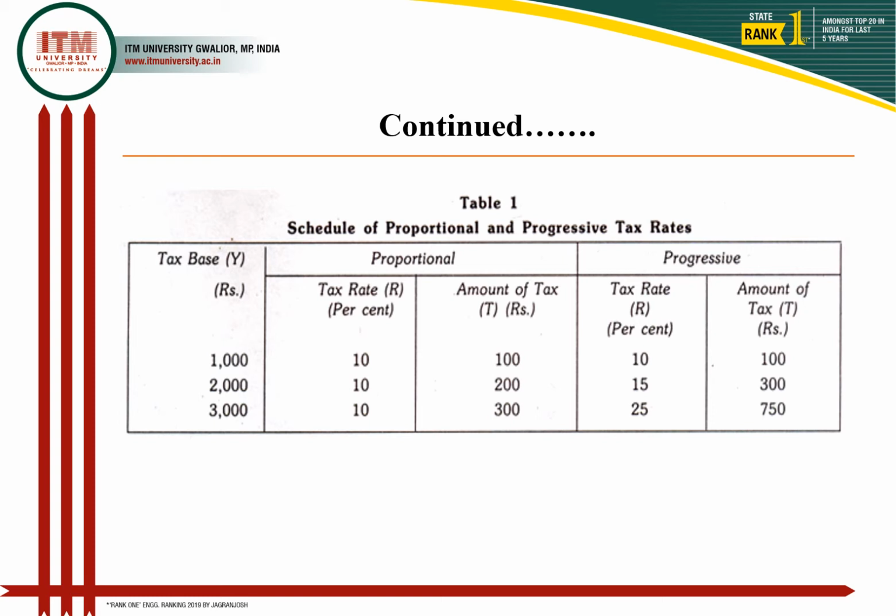So this has increased the amount of tax to 300, while when again the 1000 tax base has increased, the tax rate has increased from 15 to 25. So again a very high, vigorous hike, resulting in a greater amount of collection as 750. So it is very clear how these proportional and progressive taxes or tax rates vary with each other.